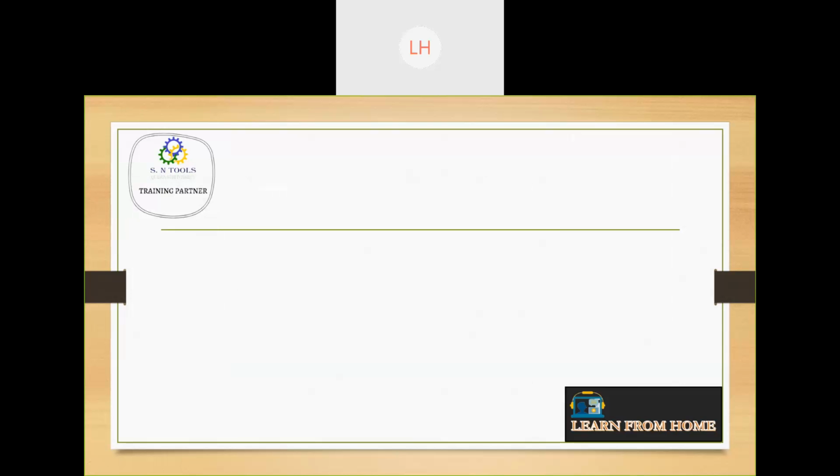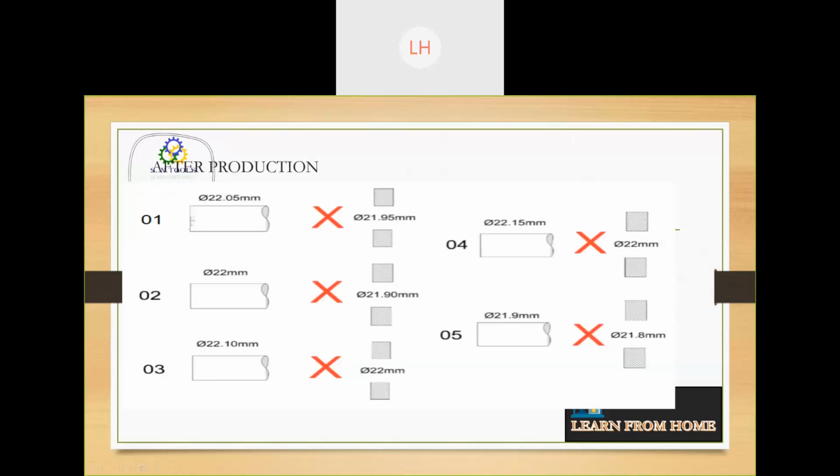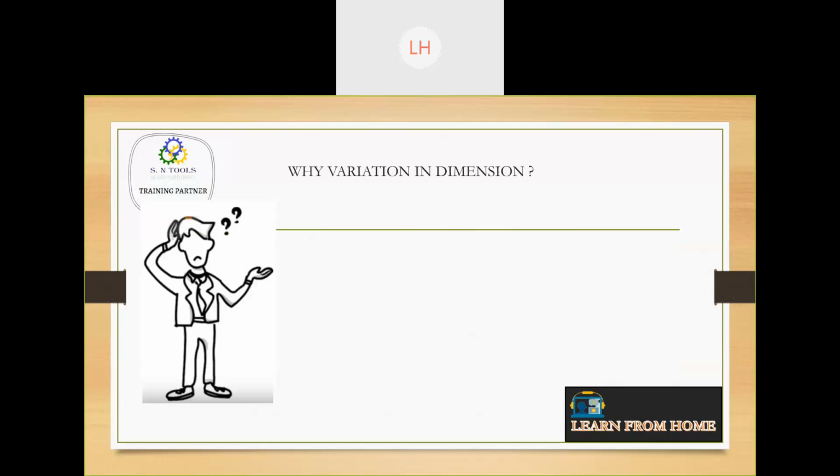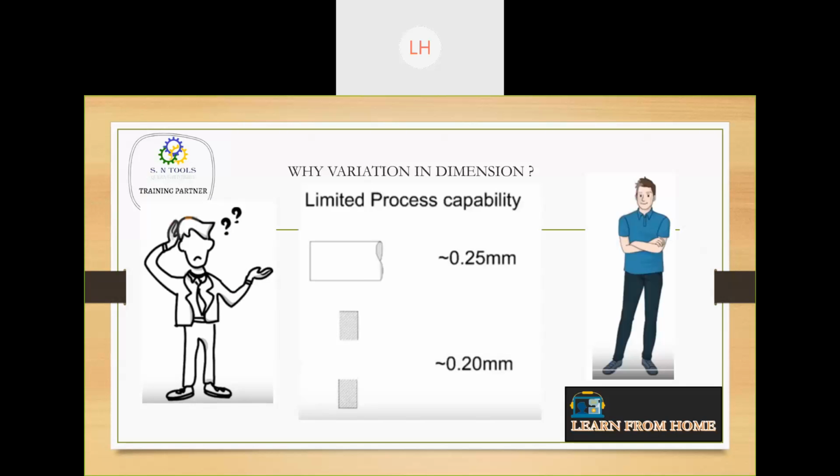Once the manufacturing is done, he observes that not even a single piece is getting assembled. For the assembly to take place, the shaft size should be less and the hole size should be more. But here, the shaft size is more and the hole size is less, everywhere. So obviously the assembly is not taking place. Because of the variation in dimension, the designer gets into confusion. Now he asks the operator, why is this happening?